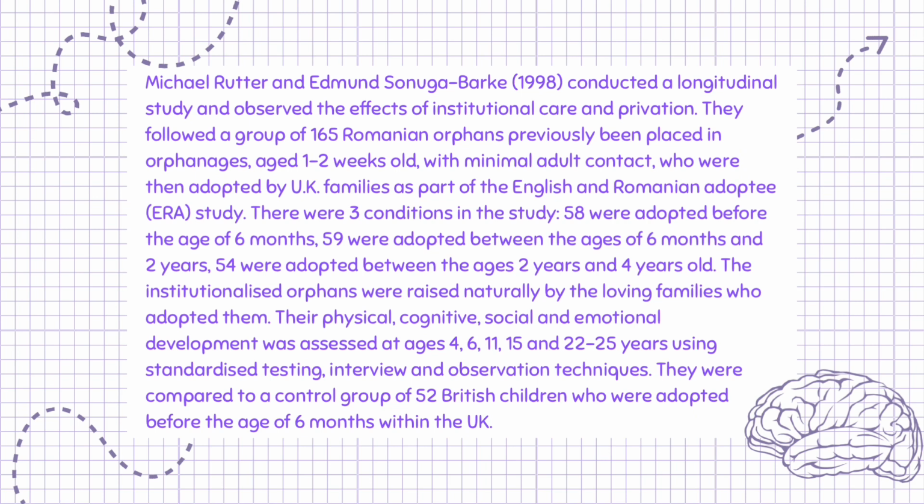The institutionalized orphans were raised naturally by the loving families who adopted them. Their physical, cognitive, social and emotional development was assessed at ages 4, 6, 11, 15 and 22 to 25 years using standardized testing, interview and observation techniques. They were compared to a control group of 52 British children who were adopted before the age of 6 months within the UK.